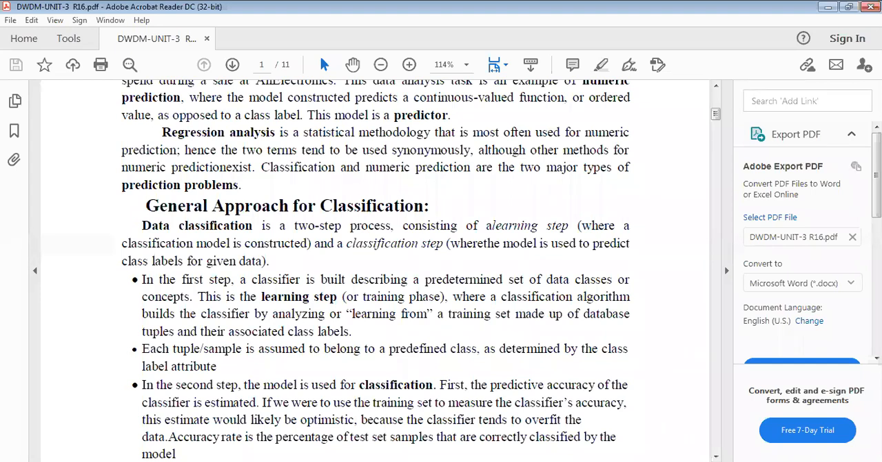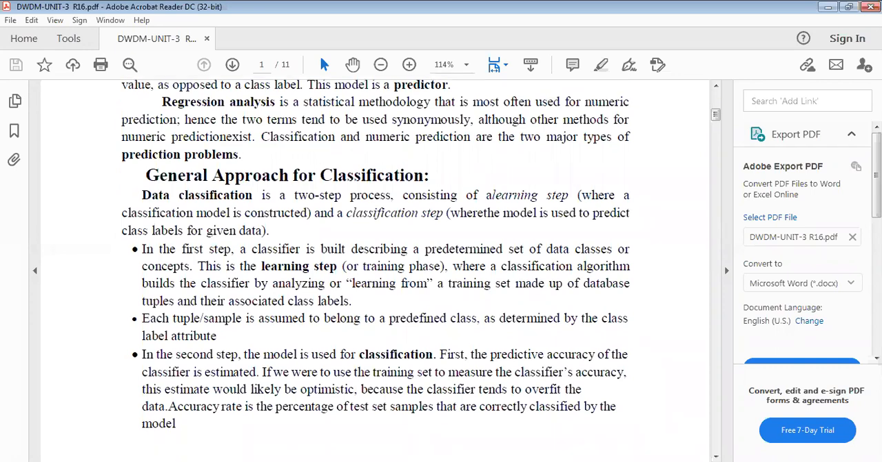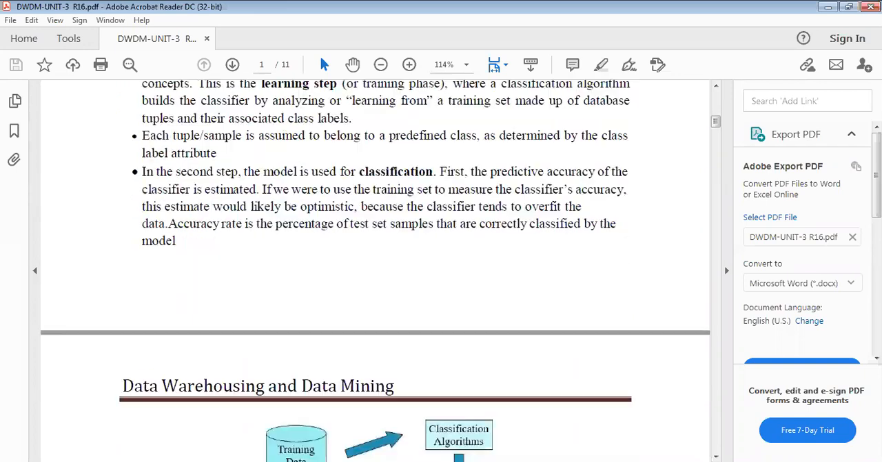The training set is used to measure the classifier accuracy. This estimate is likely to be optimistic, because generally the classifier overfits the data. Accuracy rate is the percentage of test set samples that are correctly classified by the model.